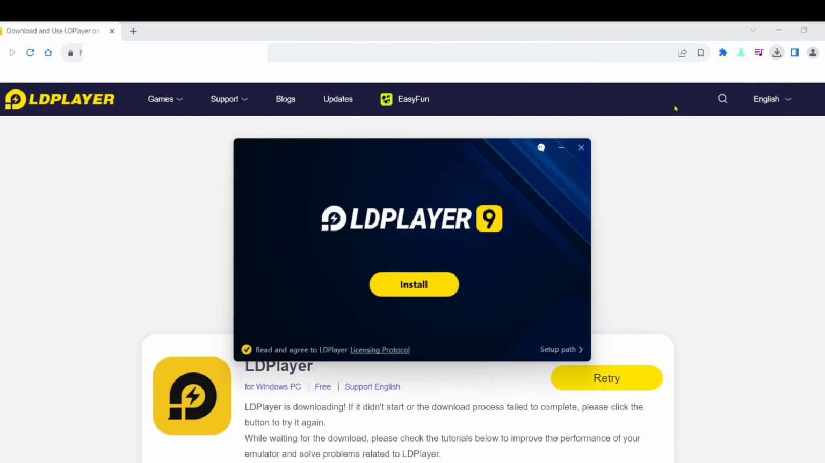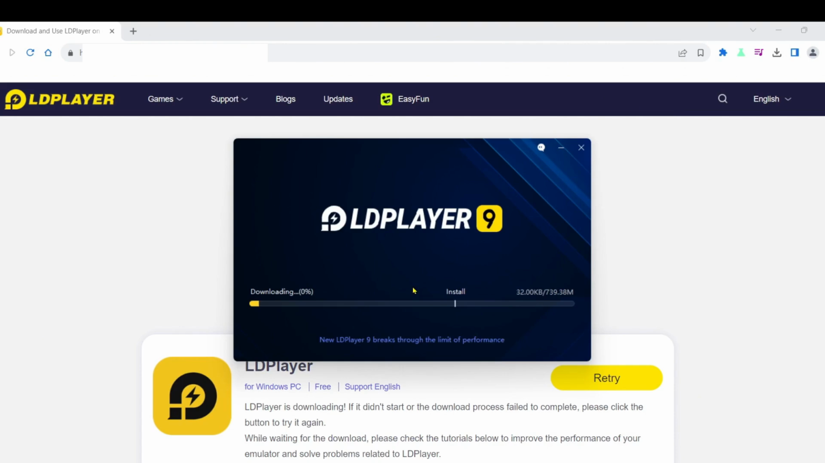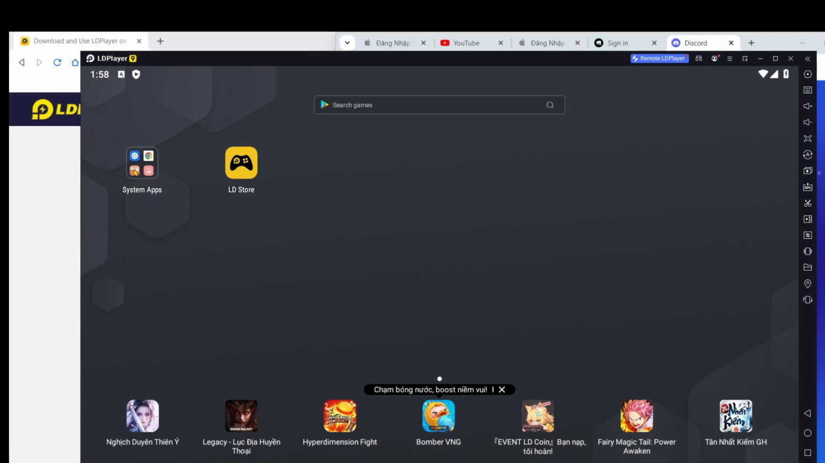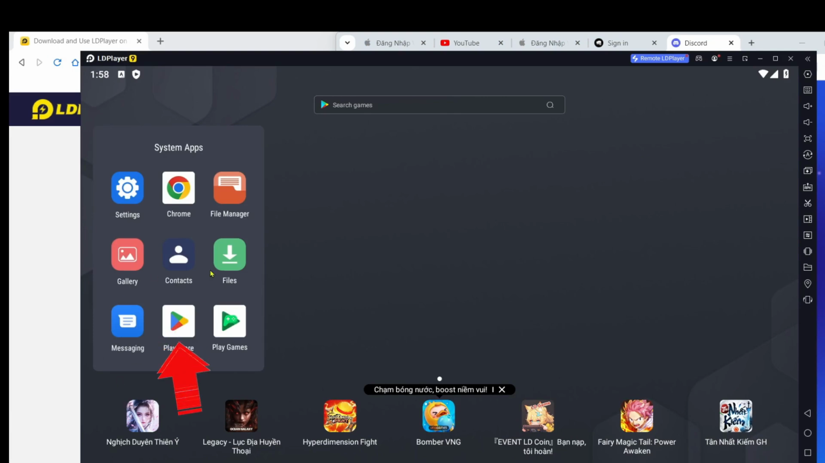Step 2. Install the emulator software. After the installation file is downloaded, you'll see an arrow icon in the bottom right corner of your screen, as shown in the video. Click on that arrow icon and select the emulator software file you just downloaded. Choose Install to begin the installation process. The installation is quite fast, but it may depend on your computer specifications. It should take about 2 to 5 minutes to complete.